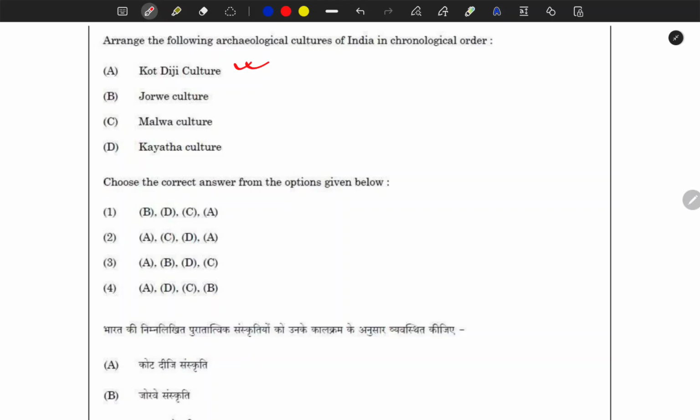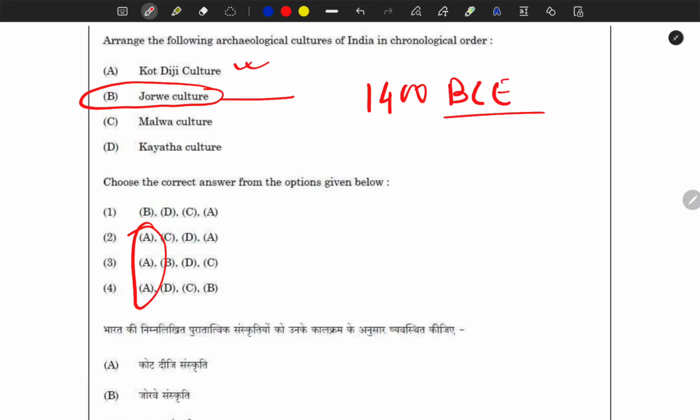But this is not solving your problem, since there are three options in which Kot Diji is put earlier. This was somewhere around 1400 BCE, and this is also a Chalcolithic culture.